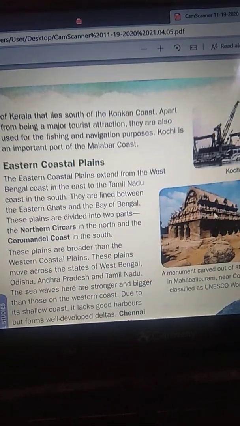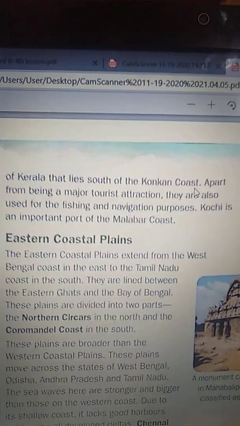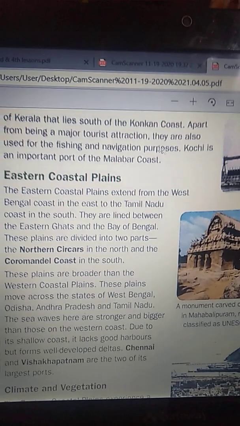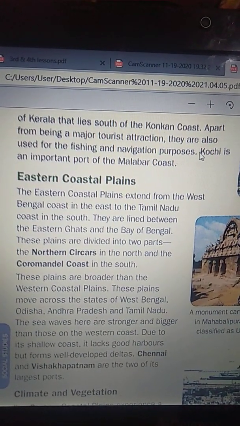They mark the Malabar coast of Kerala that lies south of the Konkan coast. Apart from being a major tourist attraction, they are also used for fishing and navigation.